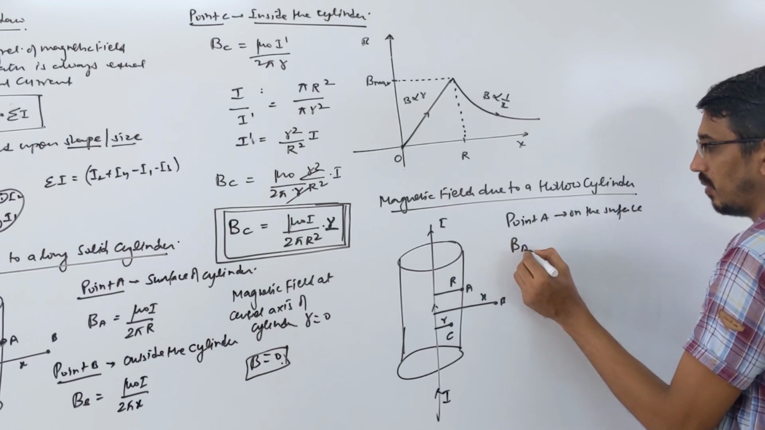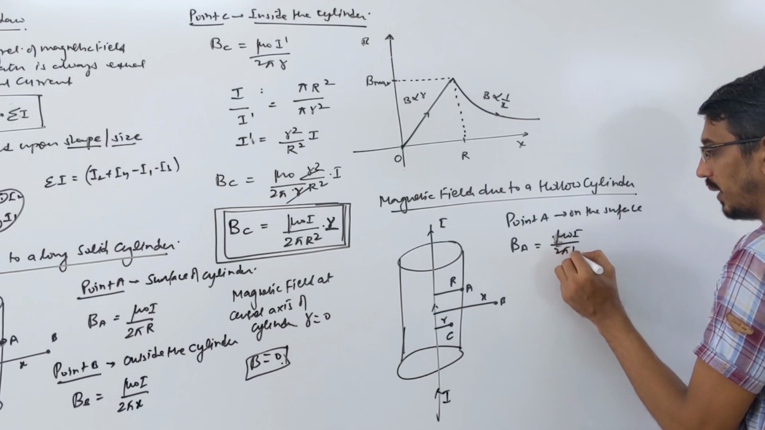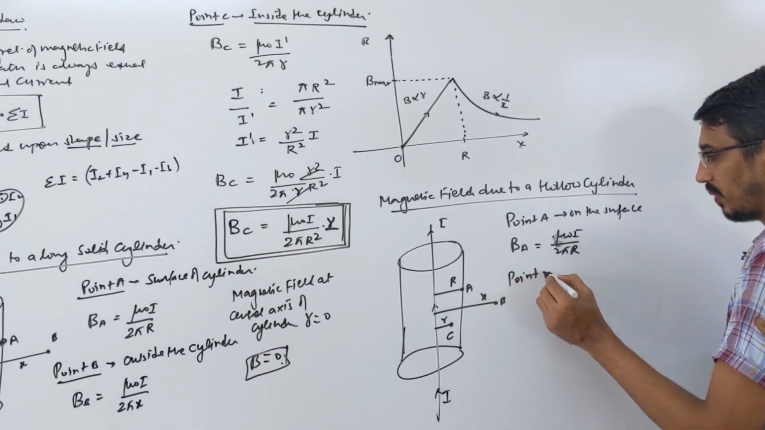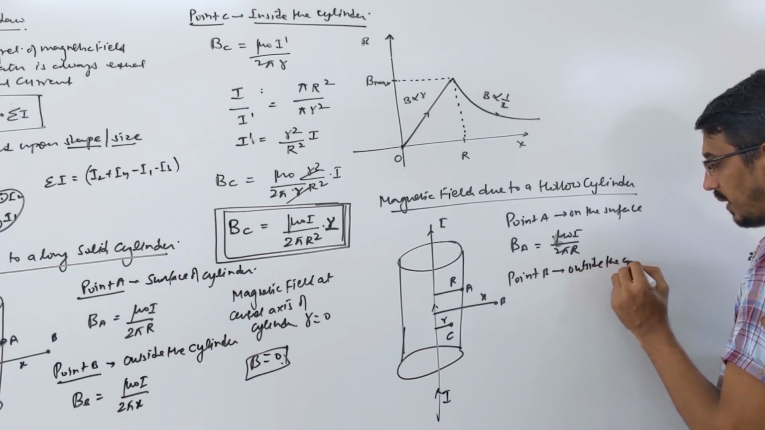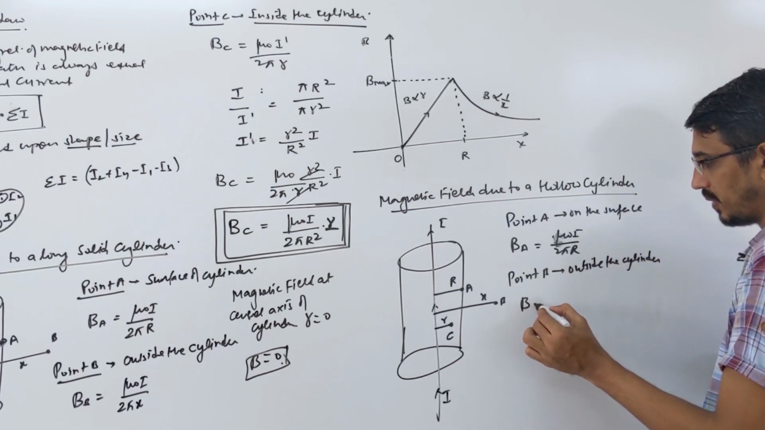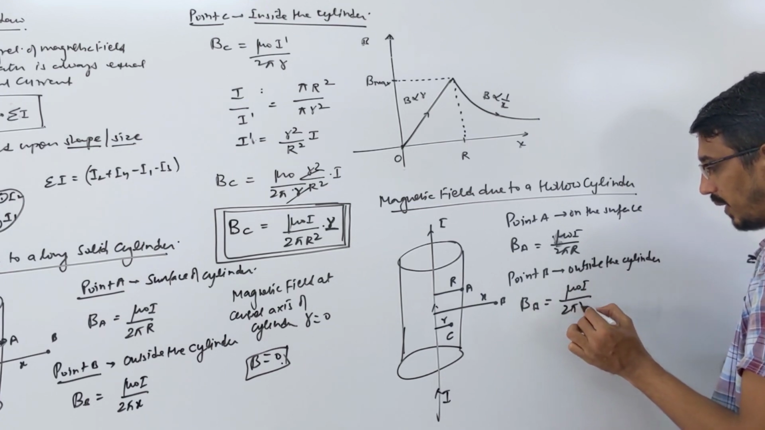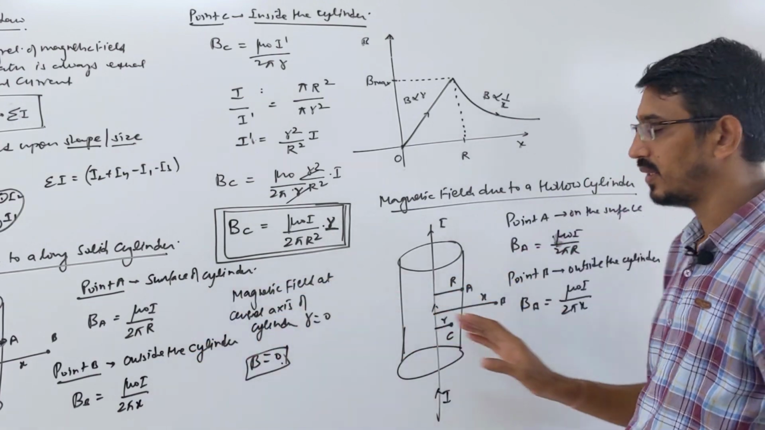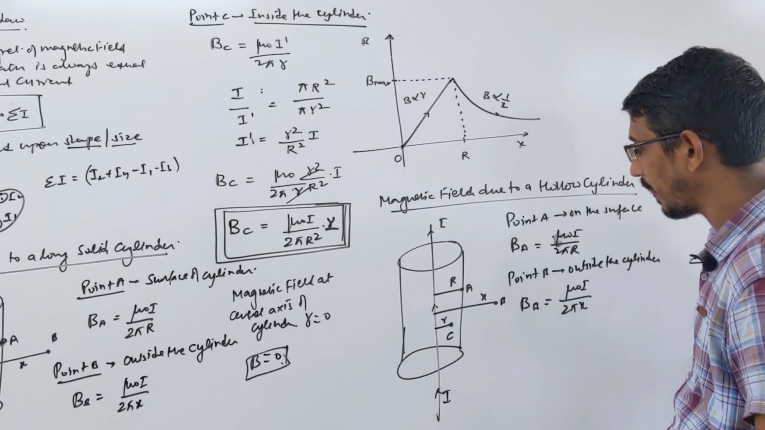So point A, on the surface, no change. The answer is mu naught I upon 2 pi r. That's your answer. Outside, that is point B, outside the cylinder, what is the answer? The same answer, mu naught I upon 2 pi x, whatever the real distance. So on the surface and outside the cylinder it is the same as for a solid cylinder, which is again the same as a wire only, no change.